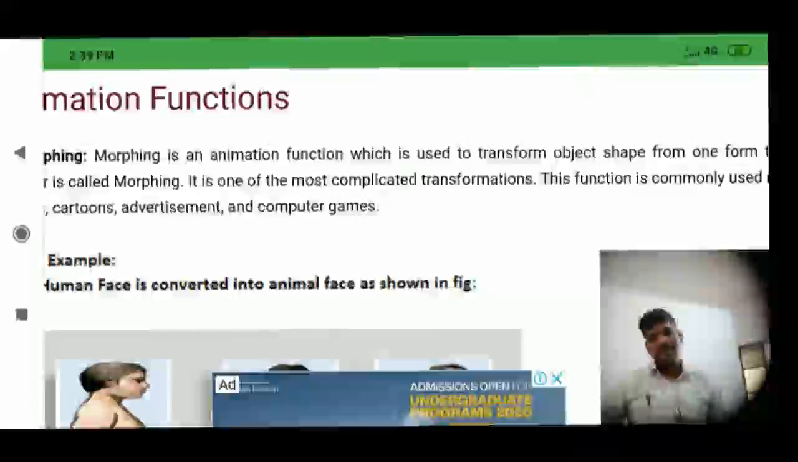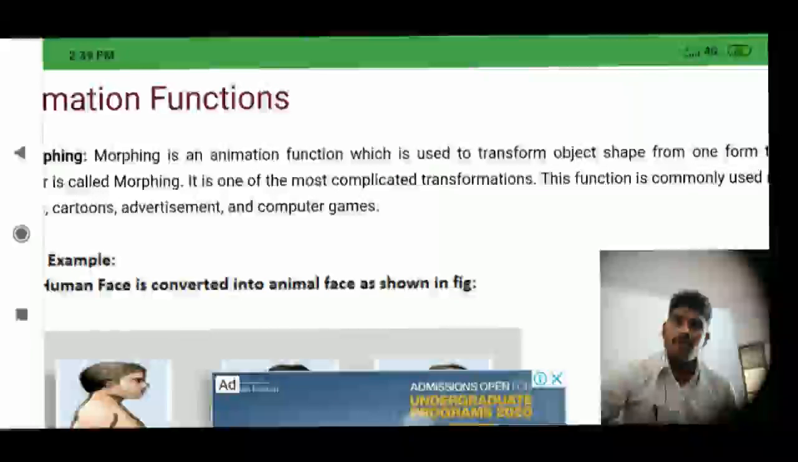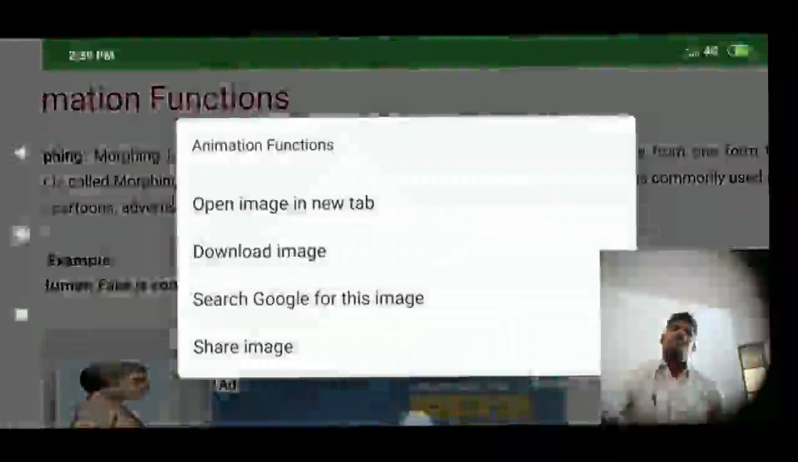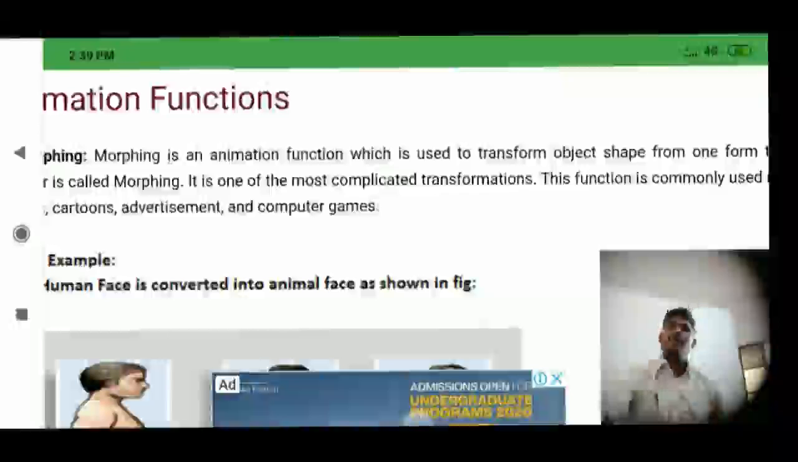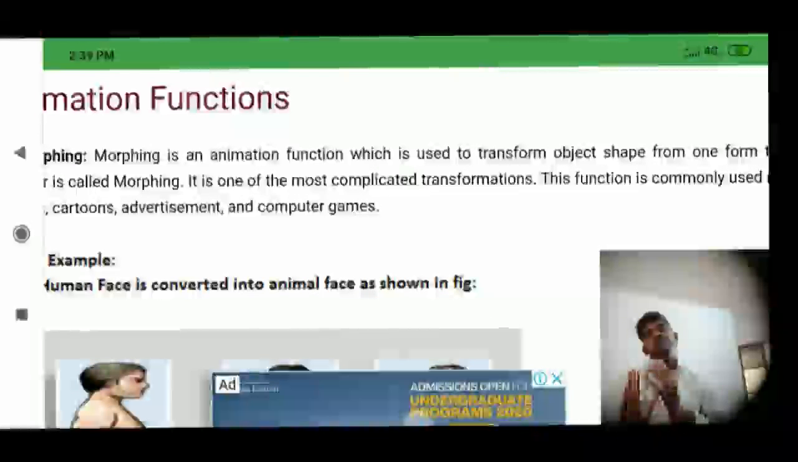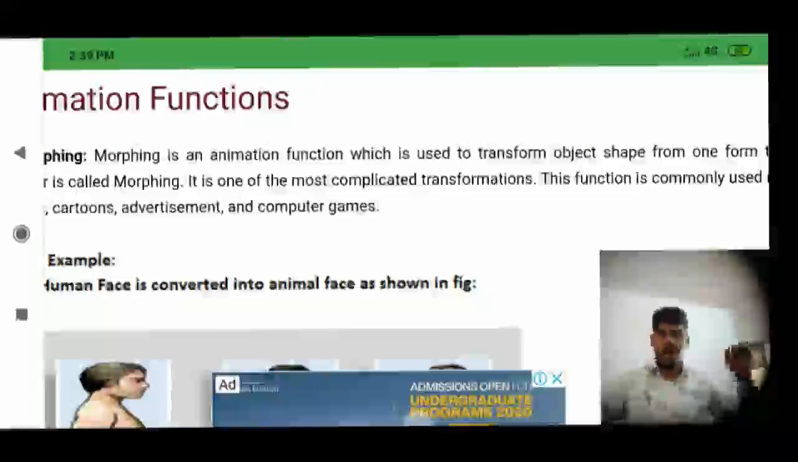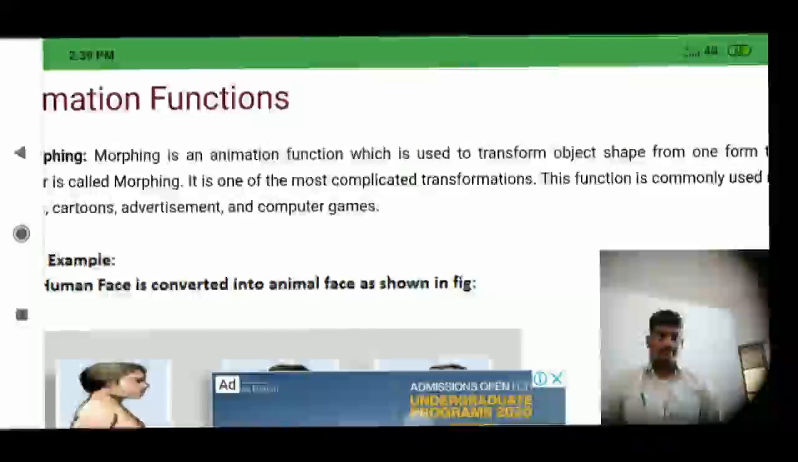Who is the object here? Narendra Modi. Another object, Manmohan Singh. So now listen here, the Narendra Modi photo is transformed, meaning the shape of the object from one form to another form, so now I want to transform the Narendra Modi photo into a Manmohan Singh photo. That is called morphing.